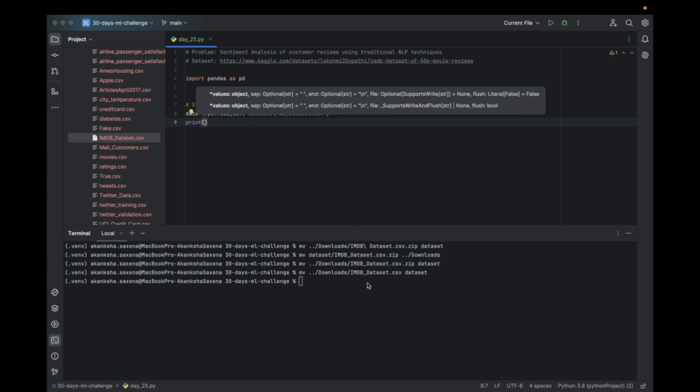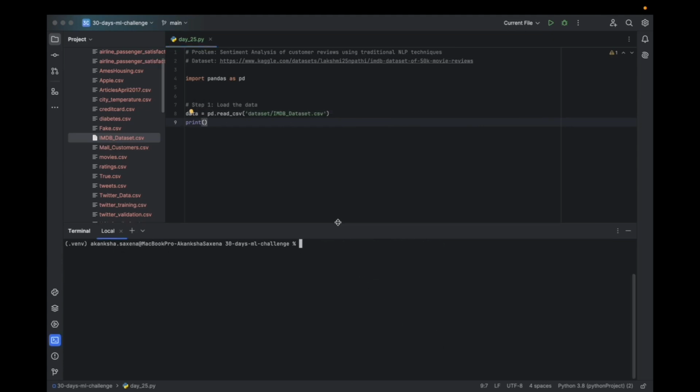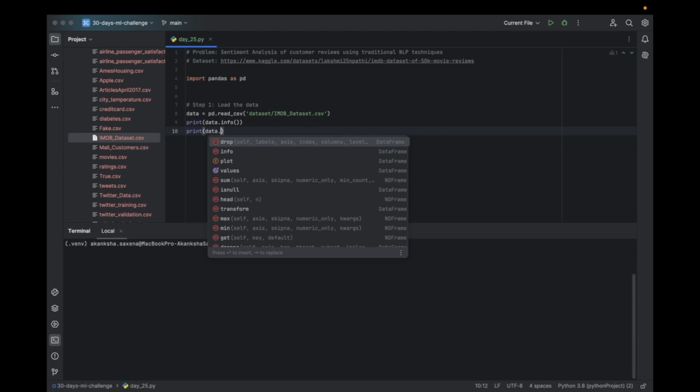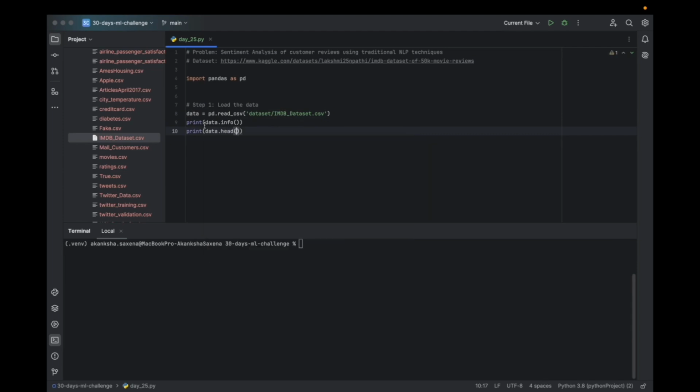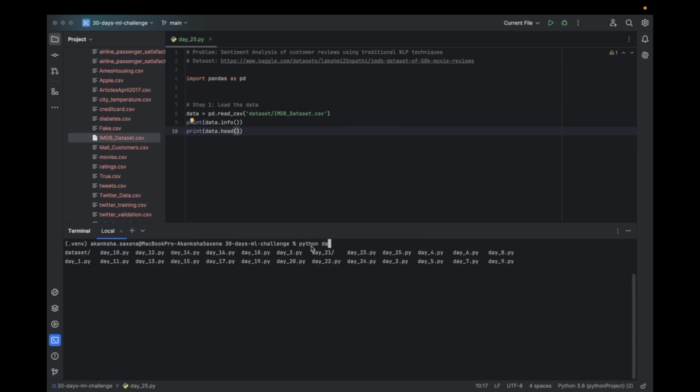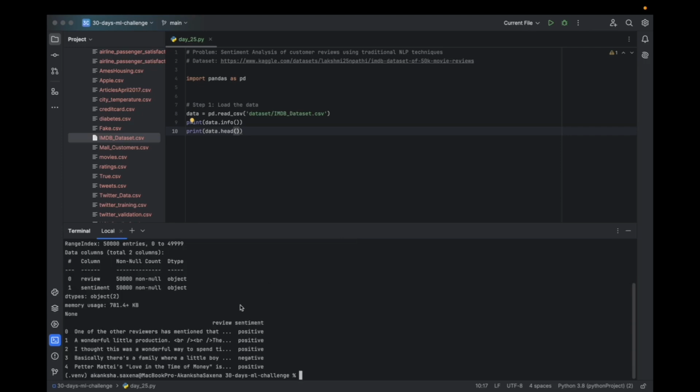Now let's clear the terminal and see how the data looks from the info method of this data frame. Then we are going to see some data from the head method, like a couple of rows, and simply run the day 25 problem. Executing it, we see that we have two columns: reviews and sentiment. Then the data looks like this.